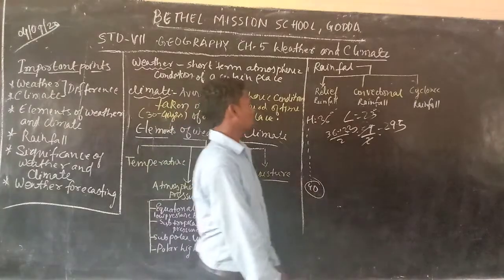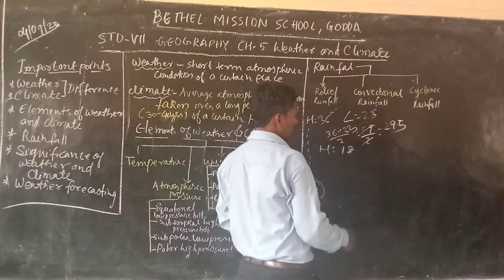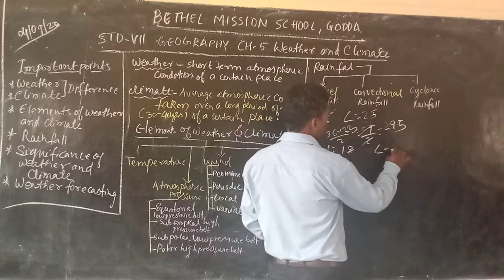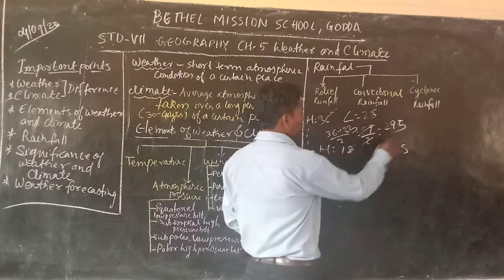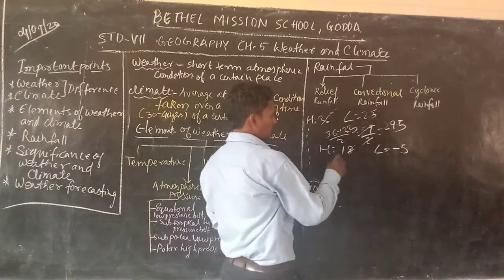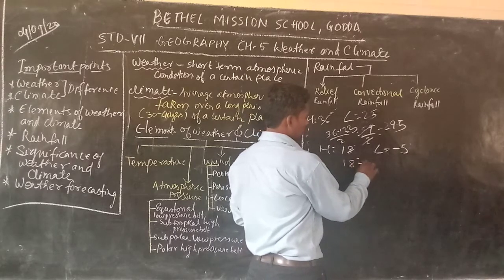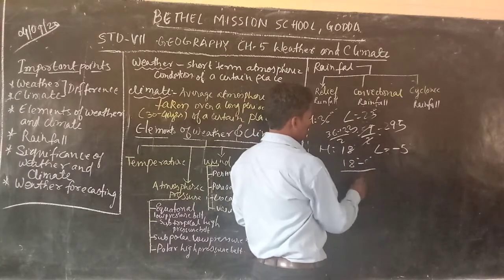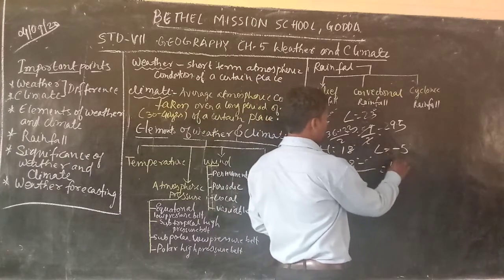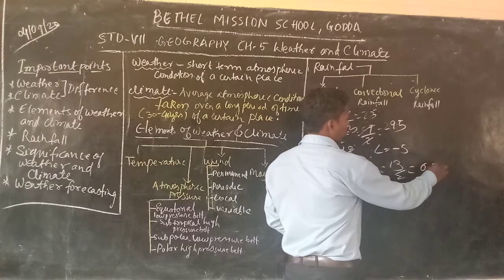Let the highest temperature of a place be 18 degrees centigrade and the lowest temperature be minus 5 degrees centigrade. So what is the average? So the average will be 18 minus 5, which is 13, by 2, which is equal to how much? 6.5.